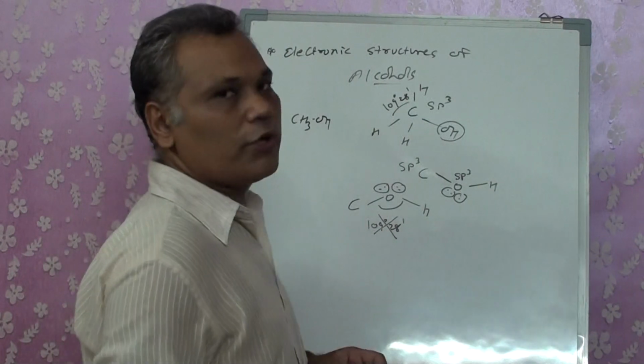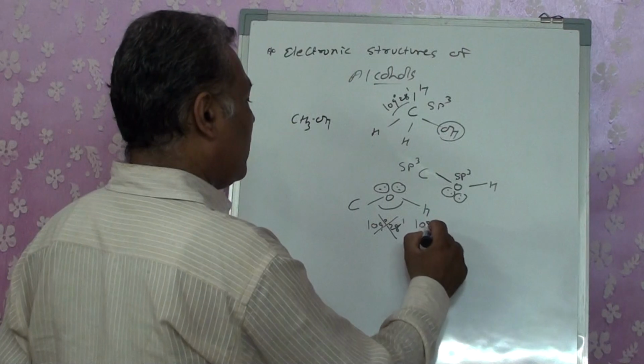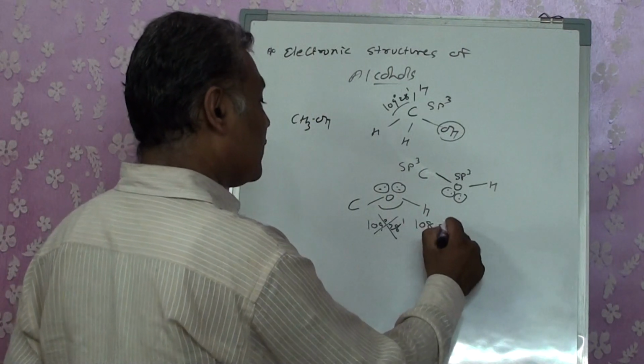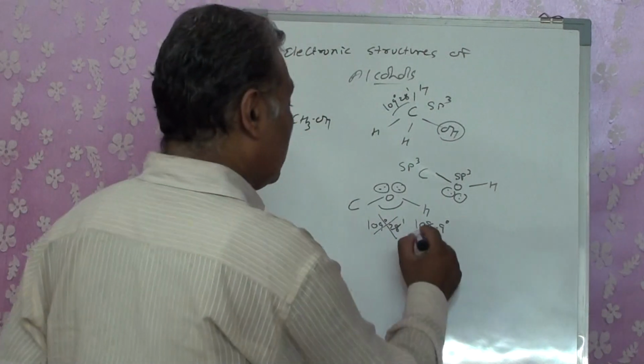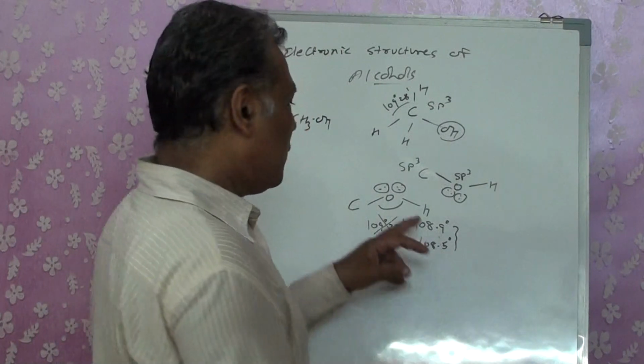But it's not so for the alcohol. It becomes 108.9 degree. In some books it is written as 108.9, in some books as 108.5. That is a variation.